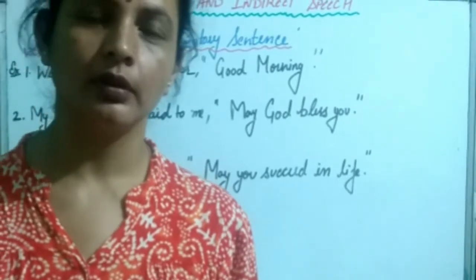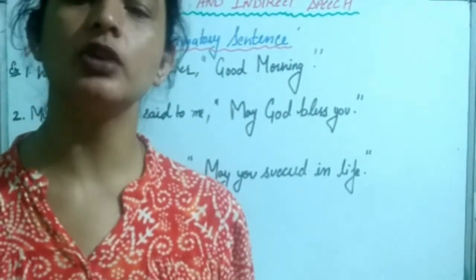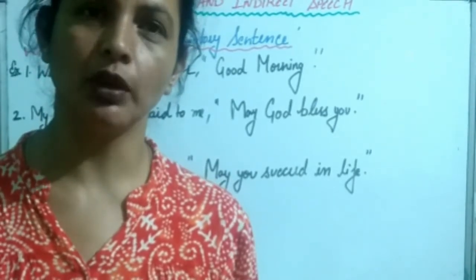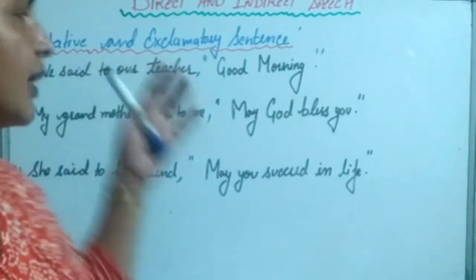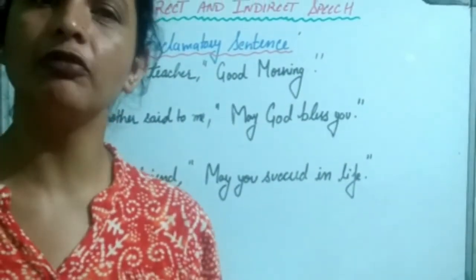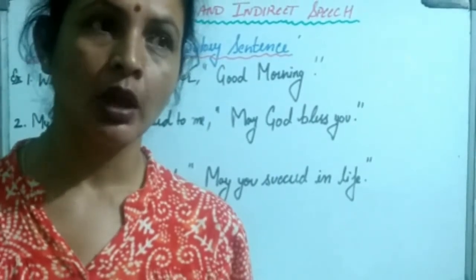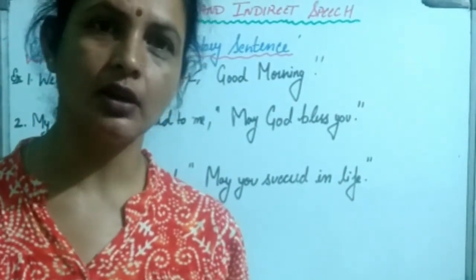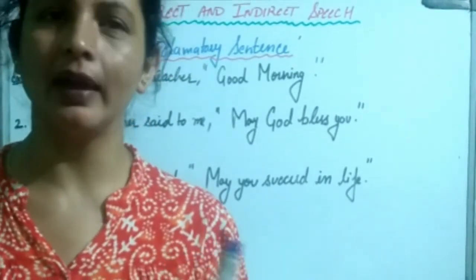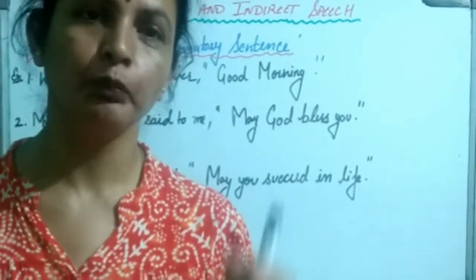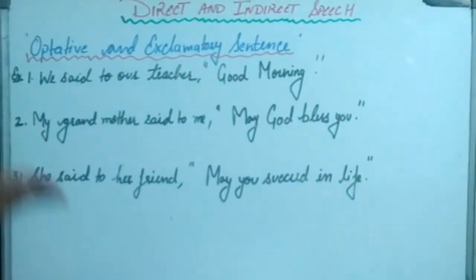Hello children. So again we are going to discuss today change in sentences. Okay. And today's topic is optative and exclamatory sentence. First we will study optative sentences. So optative sentences are those which express prayer, wish and blessings. Okay. So for better understanding, let us solve this example.